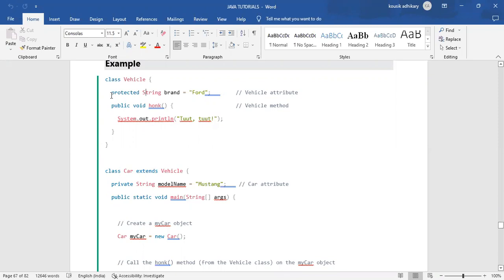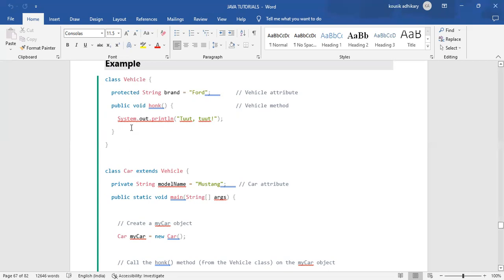Without writing those two lines, protected string brand equals to 4, then public void, and the honk method has some string output also, without writing those 5 lines of code, just using the extend keyword, you are able to access those properties, and that is the inheritance.